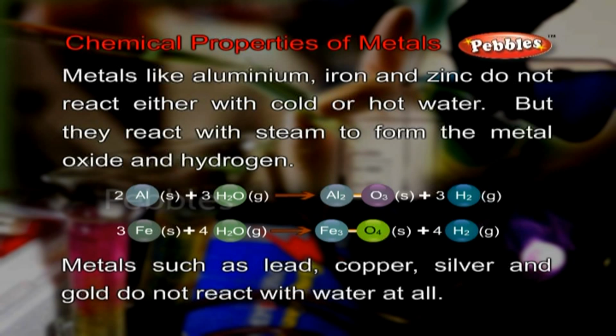Metals like aluminium, iron and zinc do not react either with cold or hot water, but they react with steam to form the metal oxide and hydrogen. 2Al solid plus 3H2O gas gives Al2O3 solid plus 3H2 gas. 3Fe solid plus 4H2O gas gives Fe3O4 solid plus 4H2 gas.